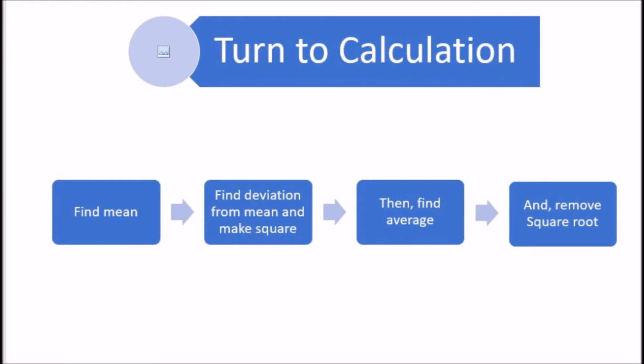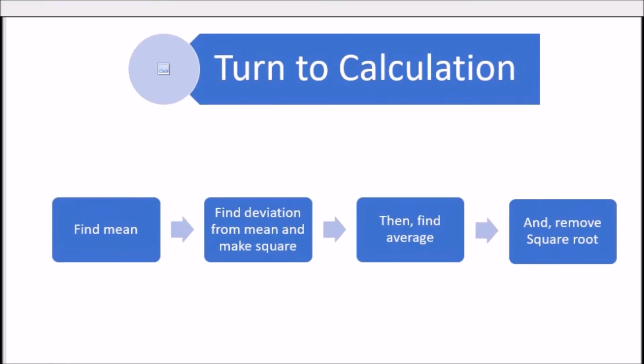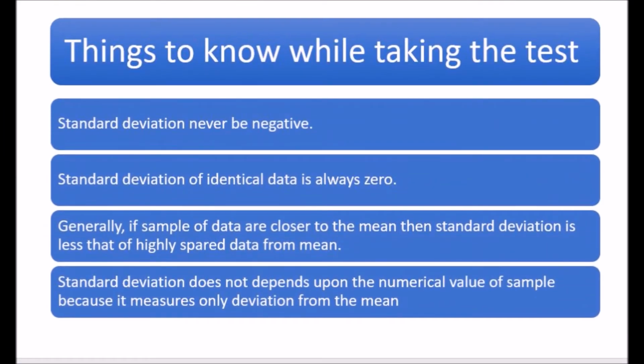While taking the GMAT, we should know some tricks. Standard deviation is never negative. Standard deviation of identical data is always 0. Generally, if samples of the data are closer to the mean, then the standard deviation is less than that of data highly spread from the mean. Standard deviation doesn't depend upon the numerical value of samples because it measures only the deviation from the mean value.